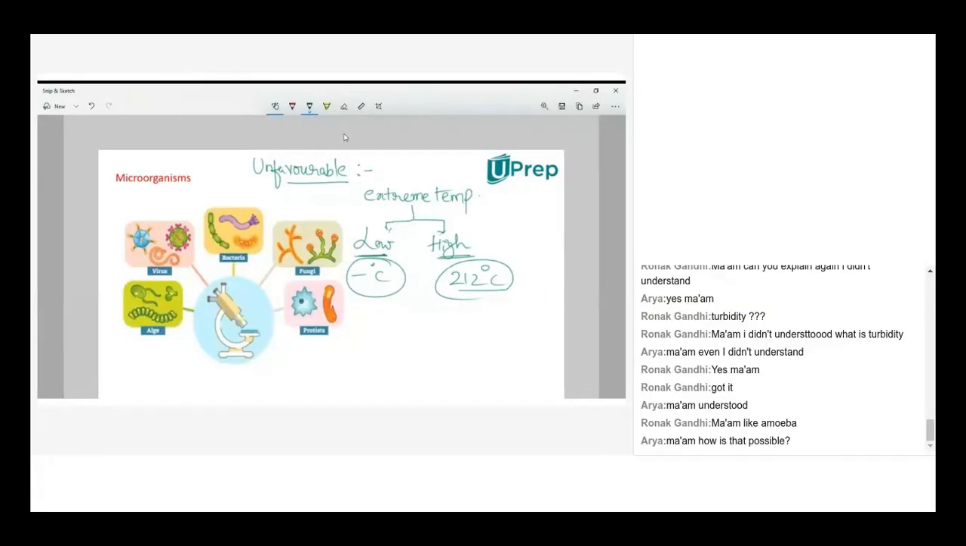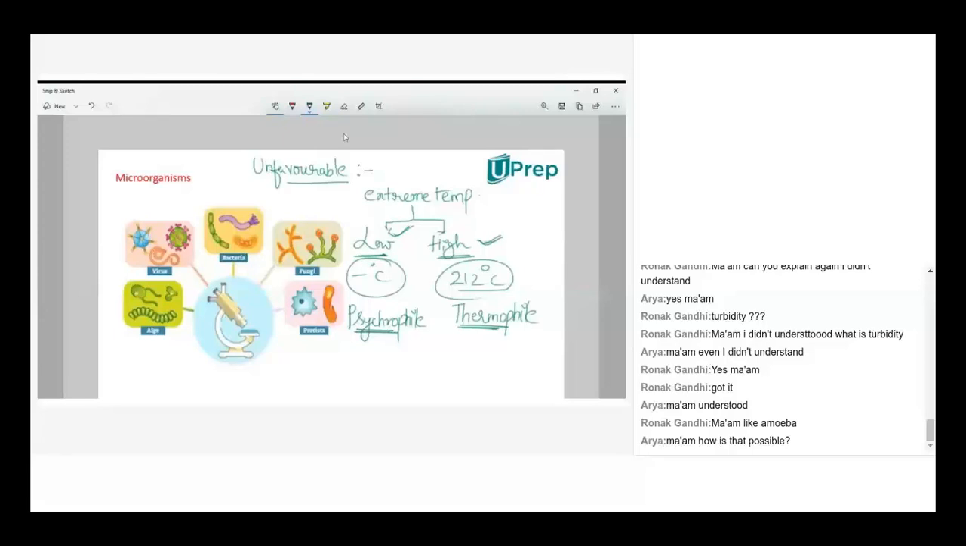The microorganisms which can survive at low temperature are called psychrophiles. Psychro stands for very cold temperature. Then the microorganisms which grow at very high temperature are called thermophiles. Thermo stands for extreme high temperature. So here, microorganisms can survive at extreme low and extreme high temperatures.